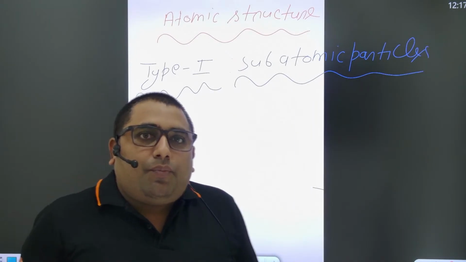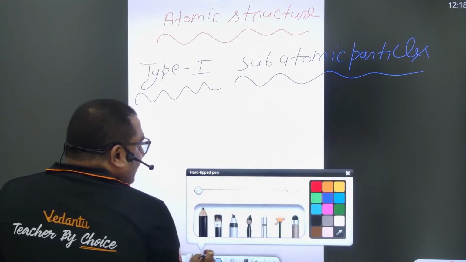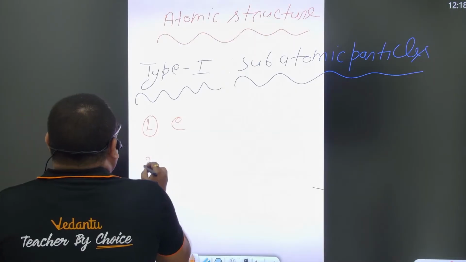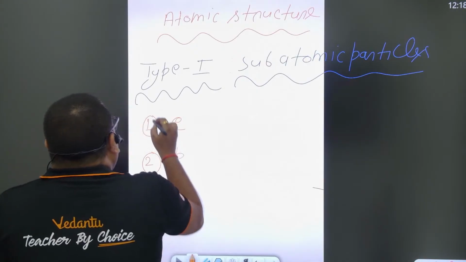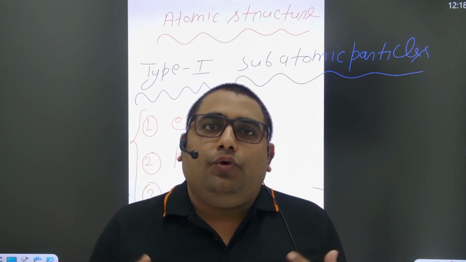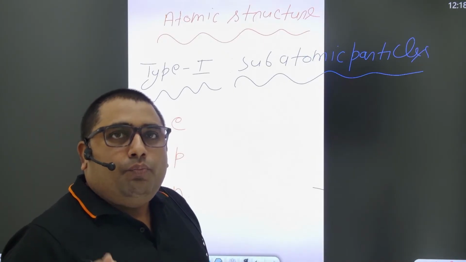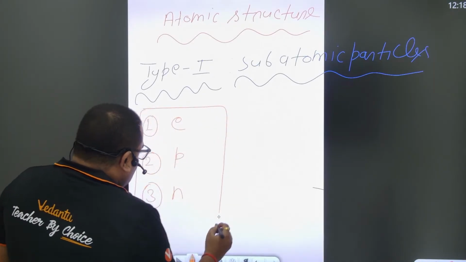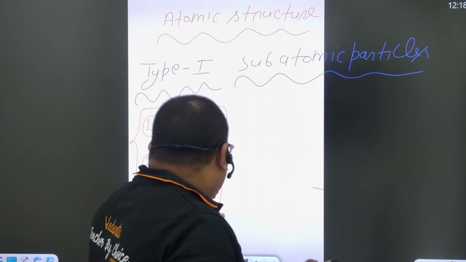And in subatomic particles, we have to only discuss electron, proton, and neutron. So we have to discuss only 3. First one is about the electron, second is about the proton, and third is about the neutron. One question generally comes from the discovery of electron, proton, and neutron, right, beta? Which type of question is basically asked from the discovery of subatomic particles? So I am going to tell you. See in the next page.